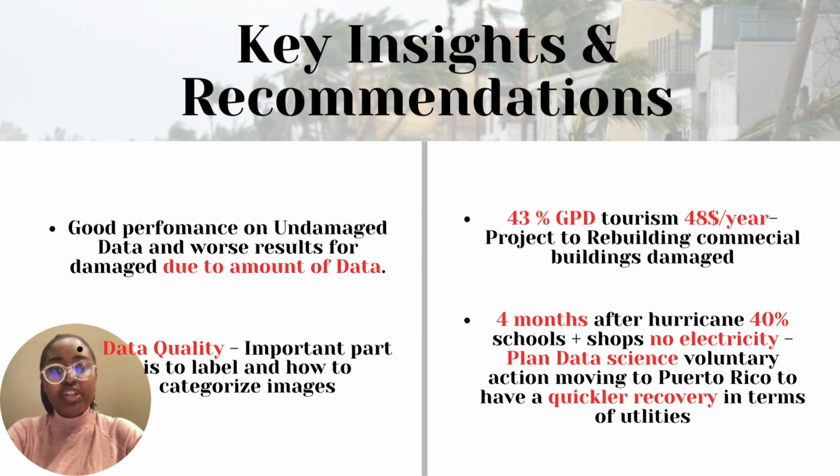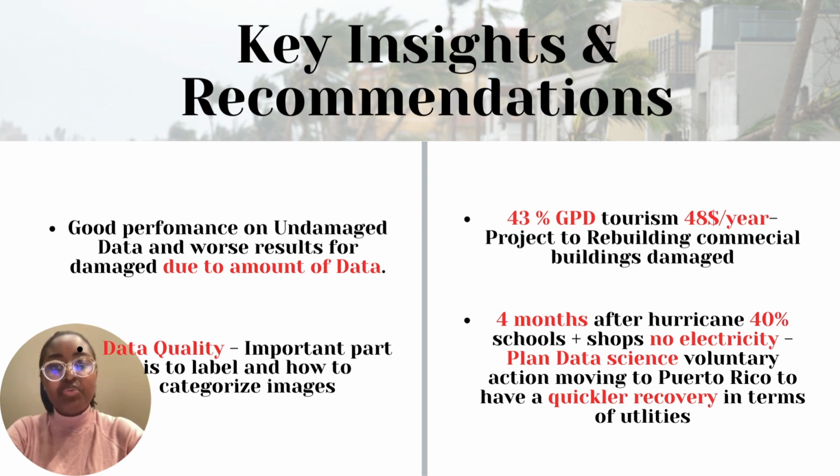The third point is to ensure tourism remains profitable after hurricane disasters, given that one of the strongest sources of income in Puerto Rico is tourism, which accounts for 43% of the GDP and brings to the city more than 48 million annually.